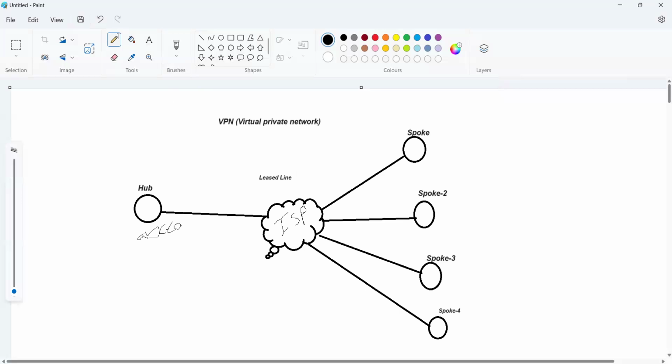The ISP, you can take as an example Jio, Airtel, Bharat or BSNL, anything. They provide one connection from one point to another point. We call it point to point, P to P. Since they provide only that connection between one location and another, it is more secure.